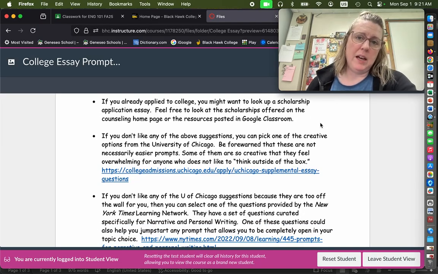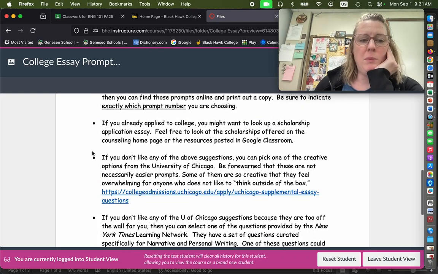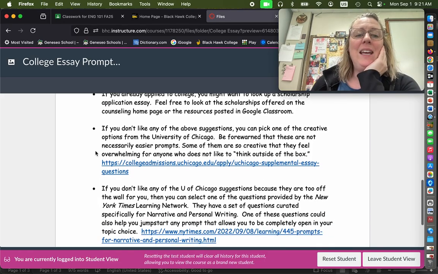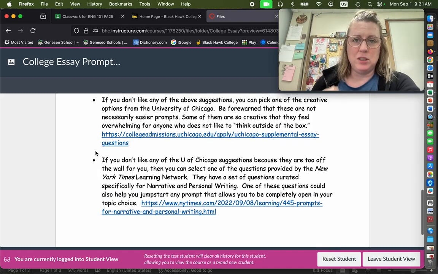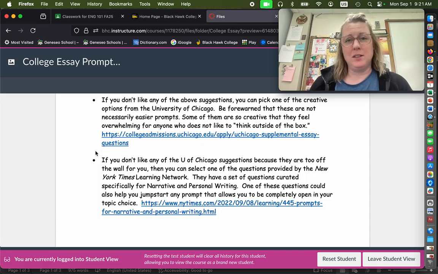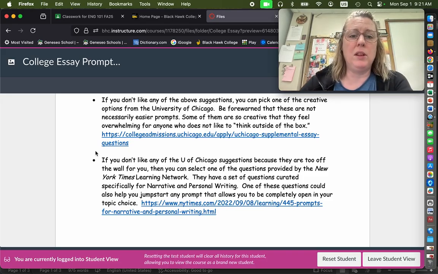If you've already applied to college, then you might want to look for some scholarships. This is kind of where we left off on Friday. And so some of you might have spent the weekend trying to look for college essays, look for scholarship essays, and maybe you've come up short. In that case, I do have two more suggestions for you that at the very least will allow you to get your assignment done in class here, even if you don't necessarily have a specific prompt that you're trying to write for at the moment.